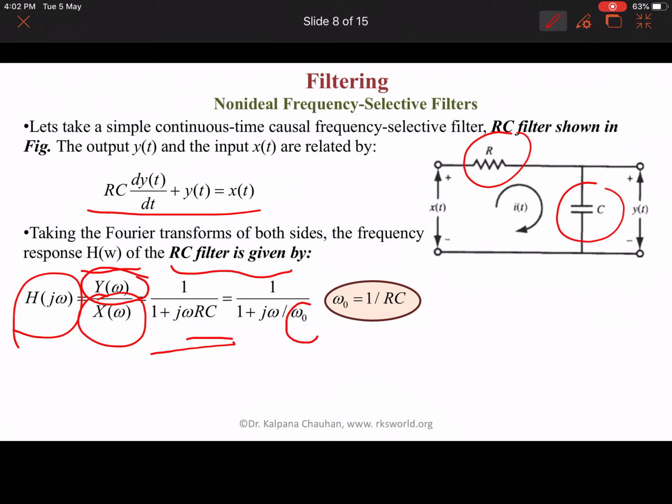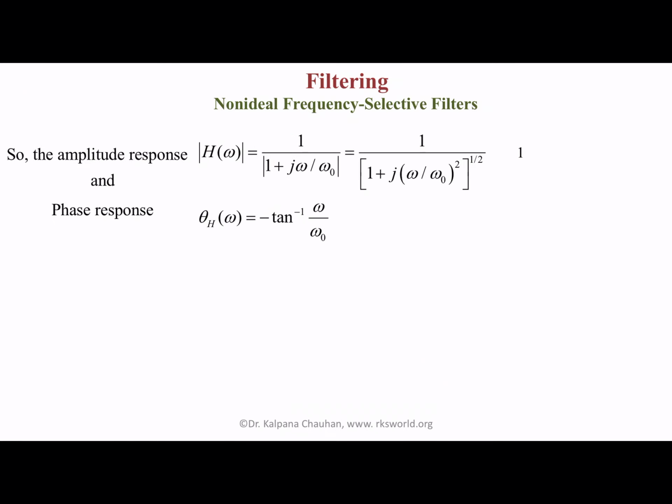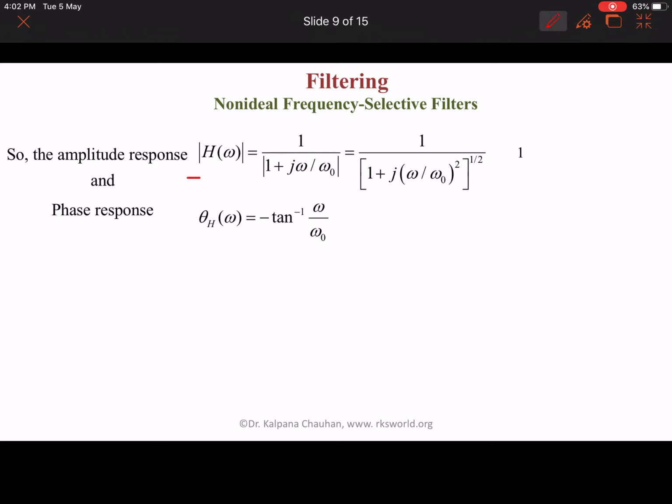Here we can represent 1 upon RC as omega naught, so the expression is 1 upon 1 plus j omega upon omega naught. So the amplitude response from the above equation is |H(j omega)| equal to 1 upon the modulus of 1 plus j omega upon omega naught, which is 1 upon the square root of 1 plus (omega upon omega naught) squared.